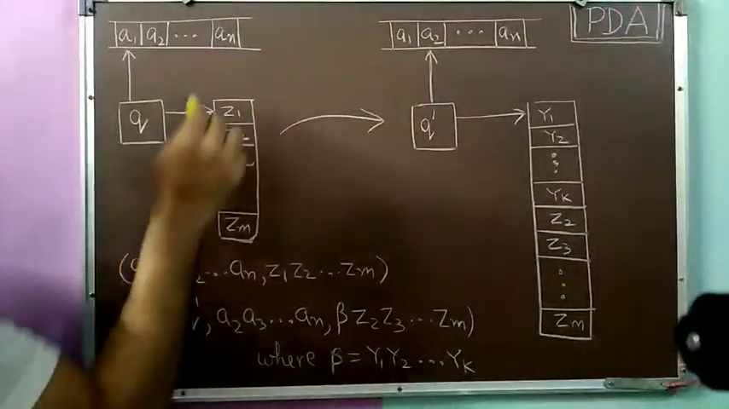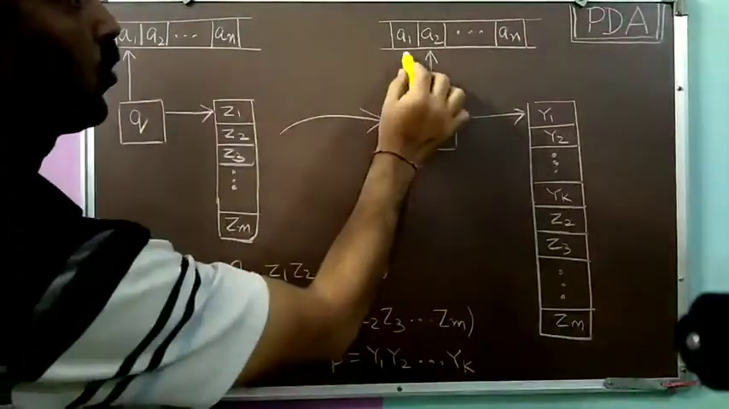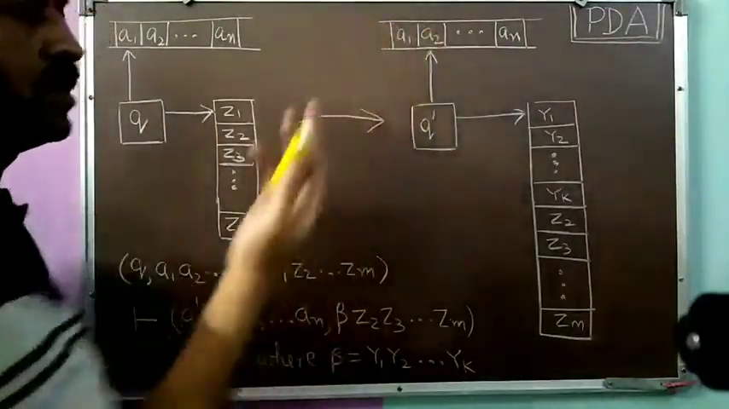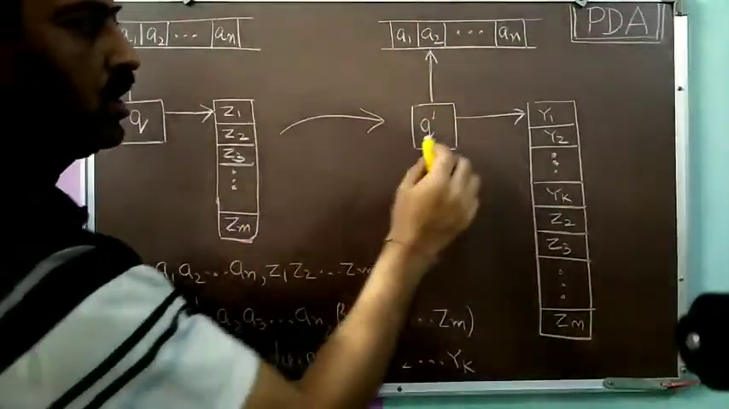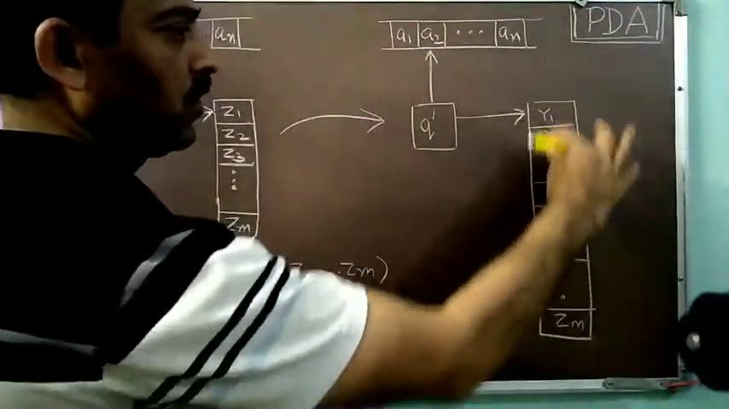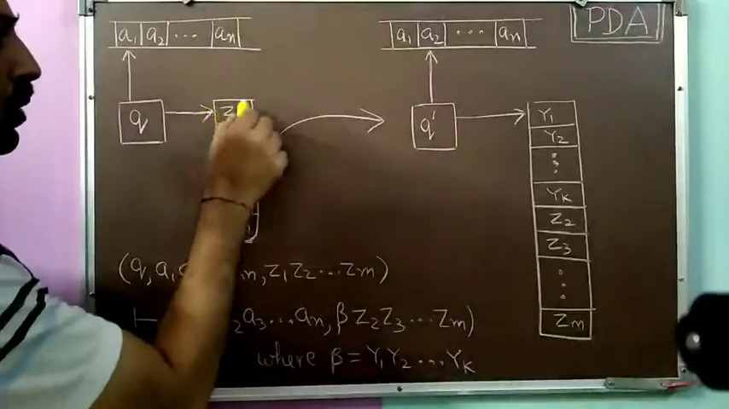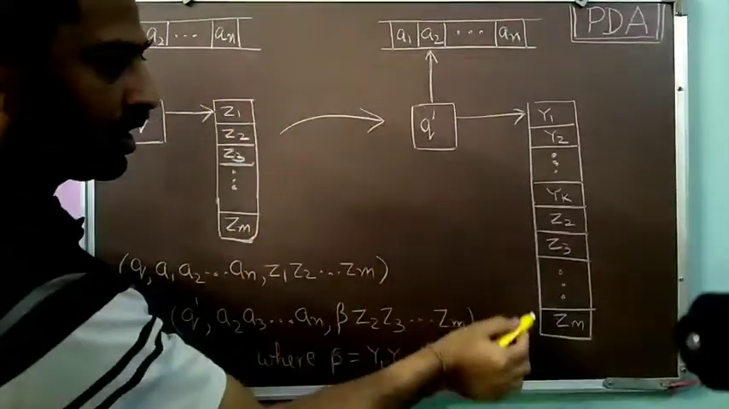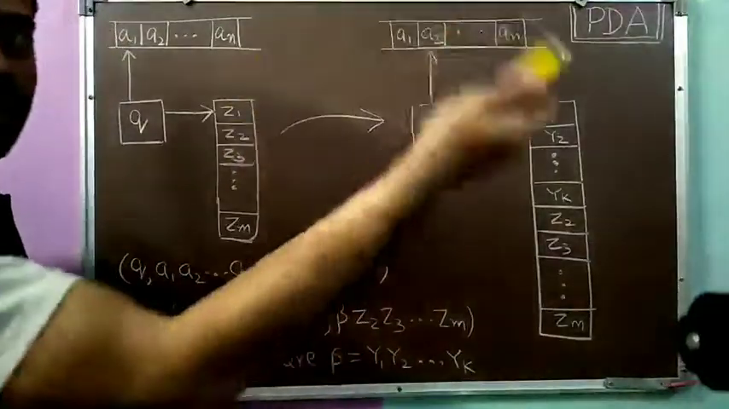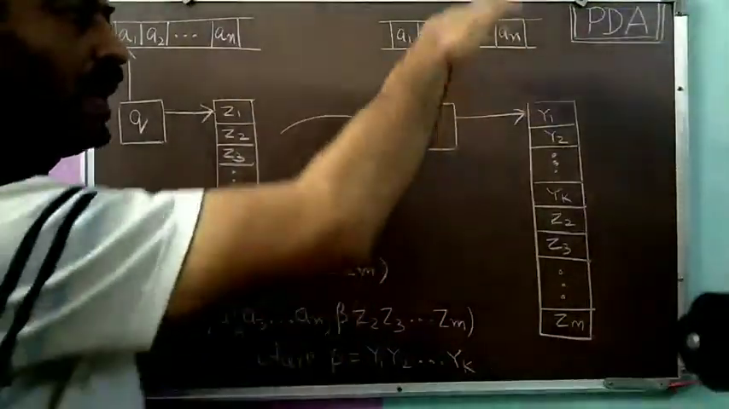This state has been changed. Our read head has moved from A1 to A2 because A1 has been processed. And during this process, we have changed to the state Q dash, and we have changed the status of the push down store. Now the topmost symbol Z1 has been used. So Z2, Z3 and so on, those are remaining here. And over it, the string which was to be written, that is beta, has been pushed.